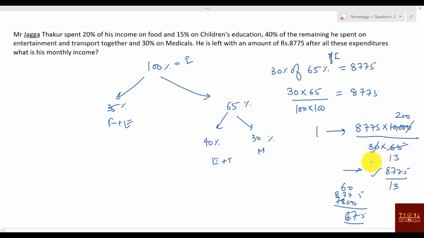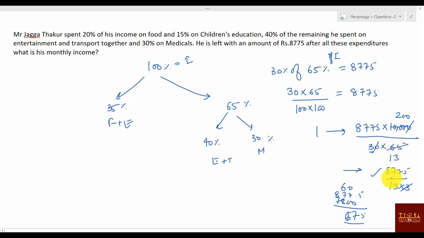13 into 3. So you can say it is actually not 8775 by 13. It is 8775 by 13 into 3. Will it be divisible by 3? 8, 15, 22, 27. Yes. It is divisible by 13 also. 13 into 675 is 8775.